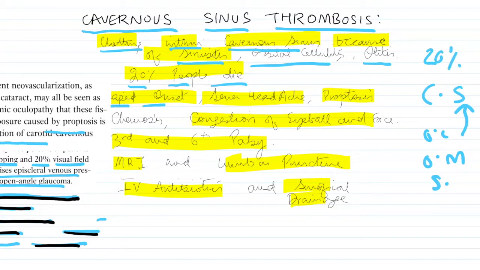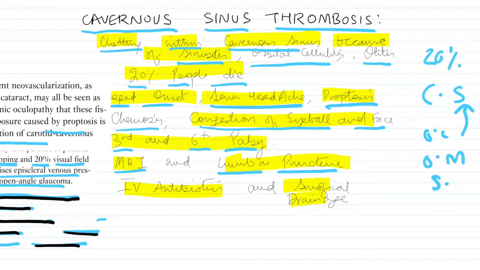It has a rapid onset, severe headache, and proptosis due to increased pressure from behind. Chemosis again, and congestion of the eyeball and face. There might be an involvement of the third and the sixth nerve palsy. MRI and lumbar puncture are also seen. Now, IV antibiotics and surgical drainage might help.